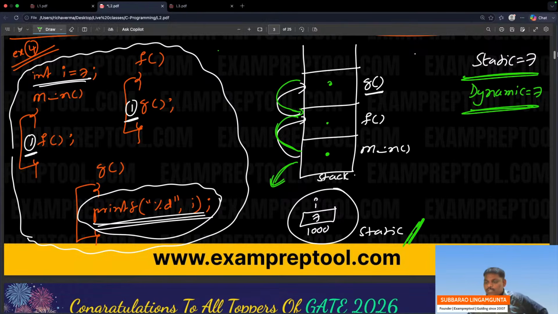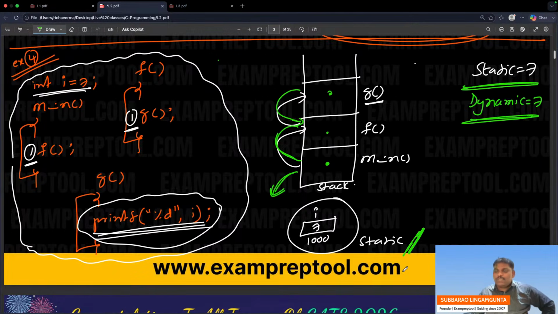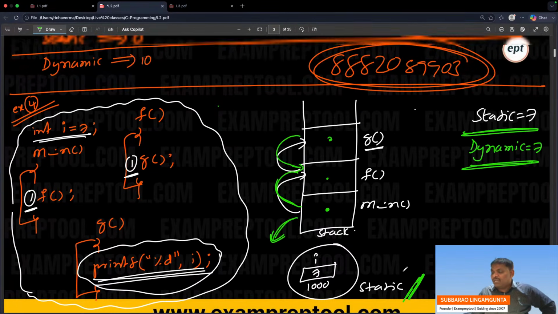I hope everyone is okay. Sometimes both will print the same. I want a dynamic scoping saying that please print the closest one. If the closest one is not there, going further, not there, worst case, it will print the static. Worst case in the static area means the global variable, whatever is there, it will print.